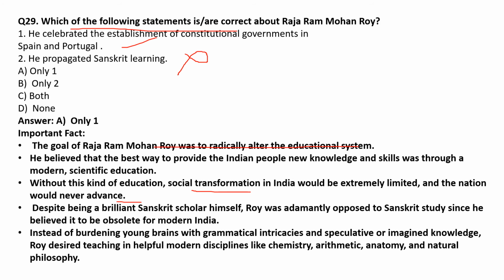Despite being a brilliant Sanskrit scholar himself, Roy was adamantly opposed to Sanskrit study since he believed it to be obsolete for modern India. So he didn't propagate Sanskrit learning in India. Instead of burdening young brains with grammatical intricacies and speculative or imagined knowledge, Roy desired teaching in helpful modern disciplines like chemistry, arithmetic, anatomy, and natural philosophy.